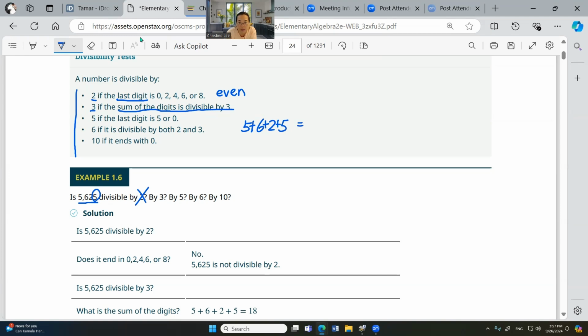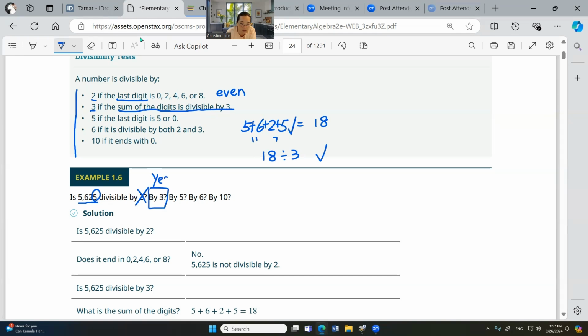So that would be 11 and 7, 18. Can 18 be divided by 3? Answer is yes. Okay. So 5,625 is a yes. It can be divided by 3.